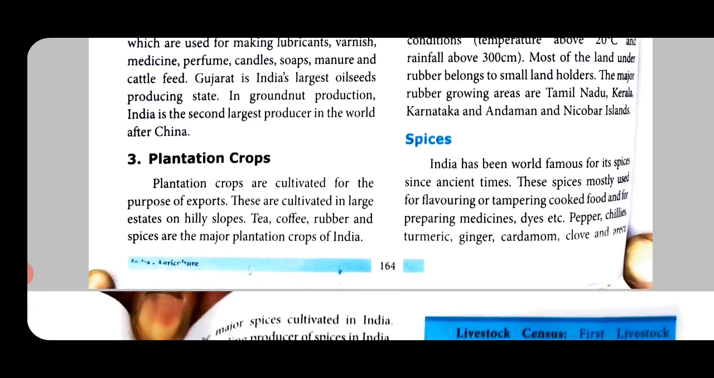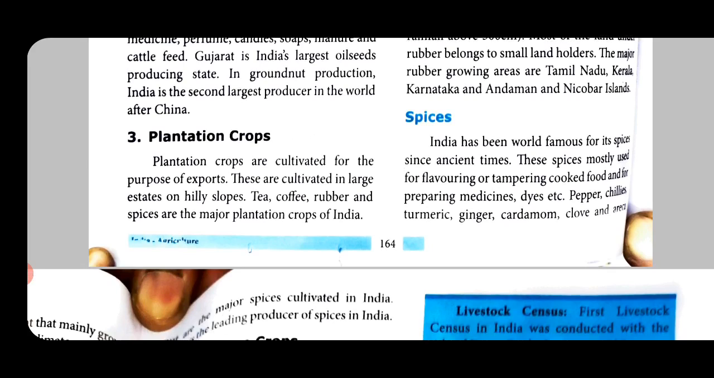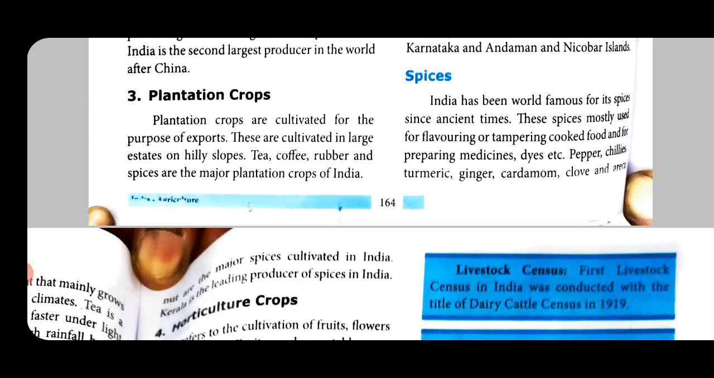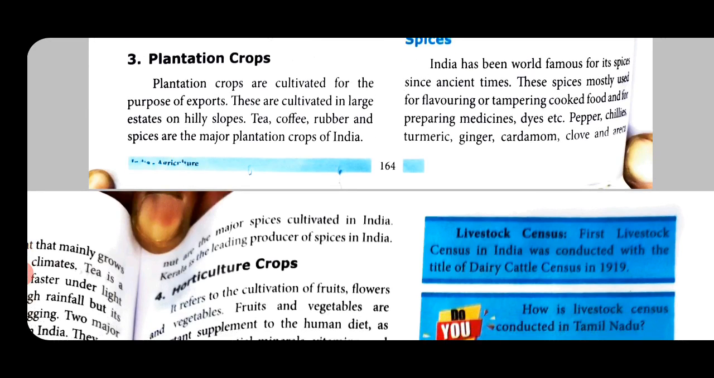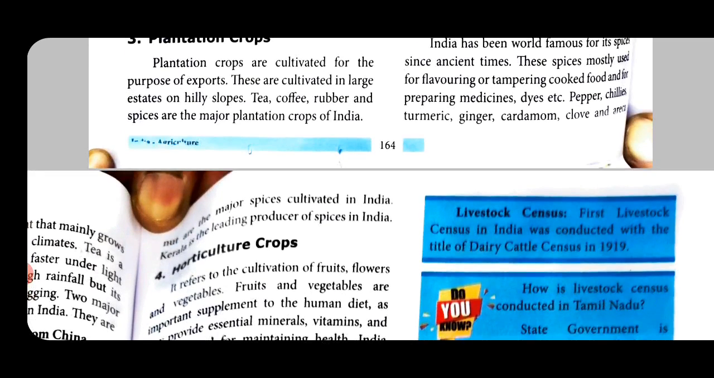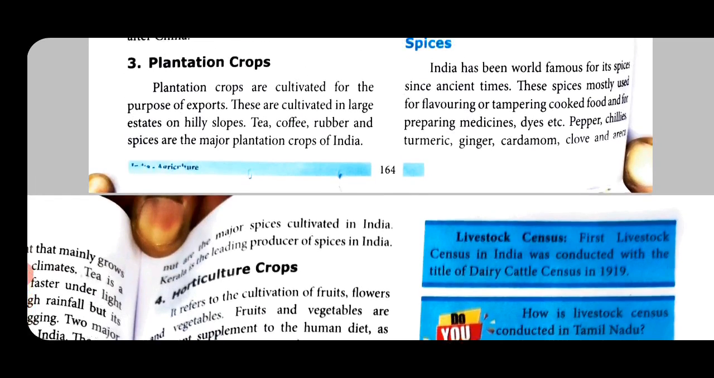Spices. Spices is what we use for cooking. So you should be knowing about spices, which is cardamom, cloves. We say cardamom, cloves, patta, krambu, lavangam. All those are called spices. Melagu, even ginger, inji, all this. India has been world famous for its spices since ancient times, from the past. These spices mostly are used for flavoring. Flavoring is for smell, and tampering. Tampering is talipun, we say in Tamil, right? Cooked food, and for preparing medicines as well as dyes.